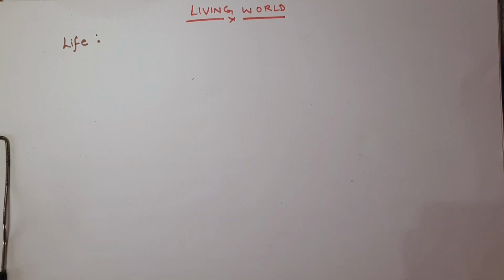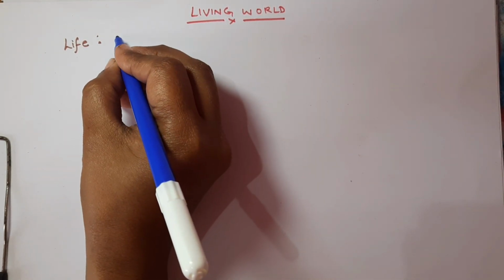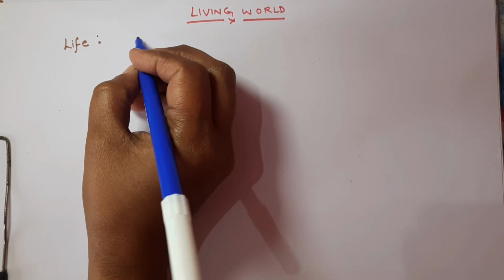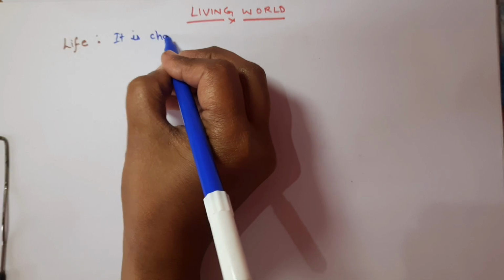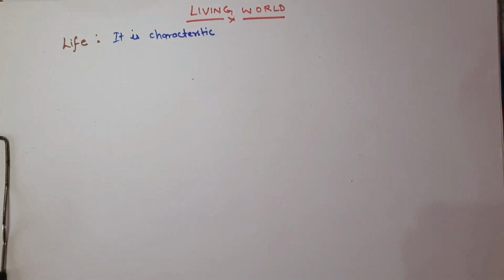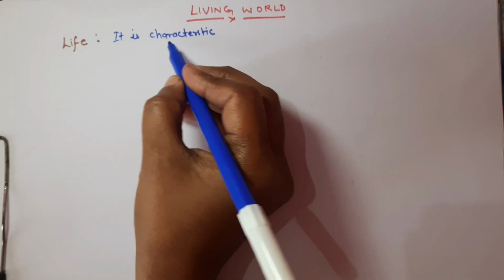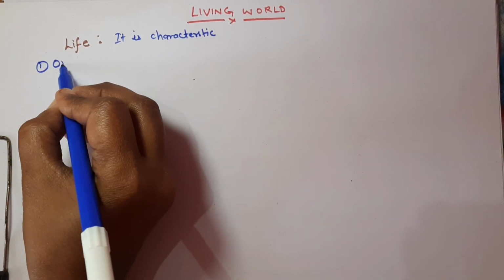So first of all, what do you mean by life, or what do you mean by living? Okay, so basically life is a characteristic of an organism that exhibits certain key processes. So it's a characteristic that is displayed by the organism. Okay, so the organisms actually display six types of characteristics. We will discuss them one by one. The first characteristic is organization.